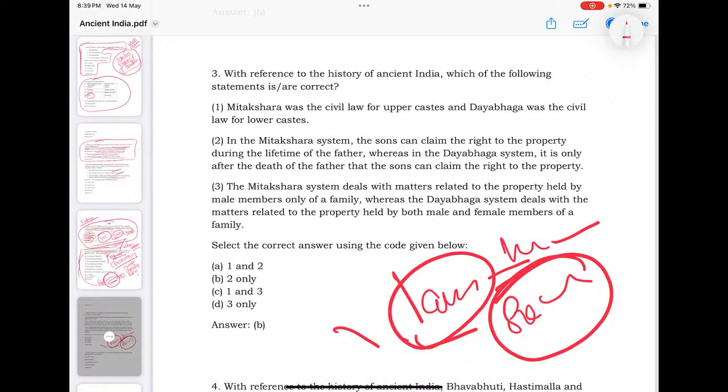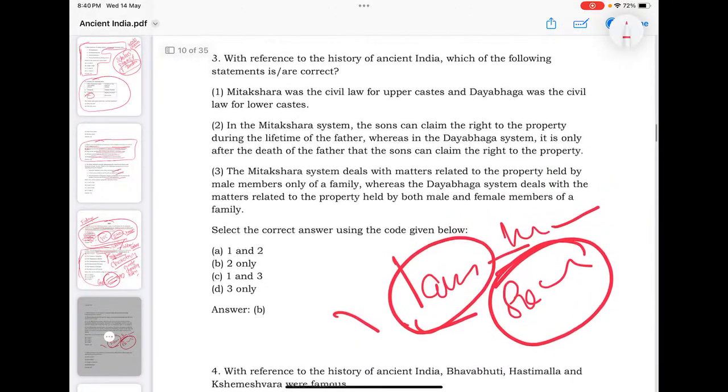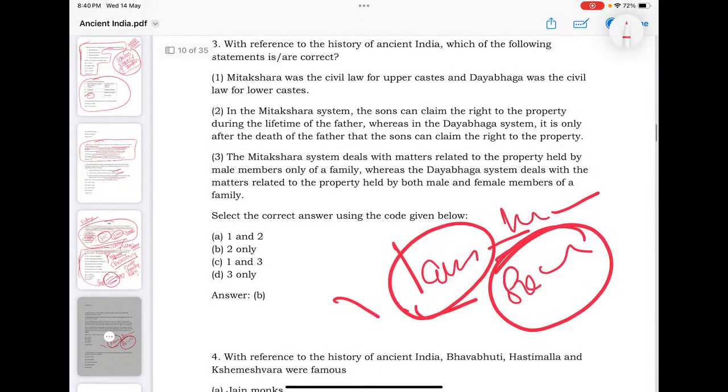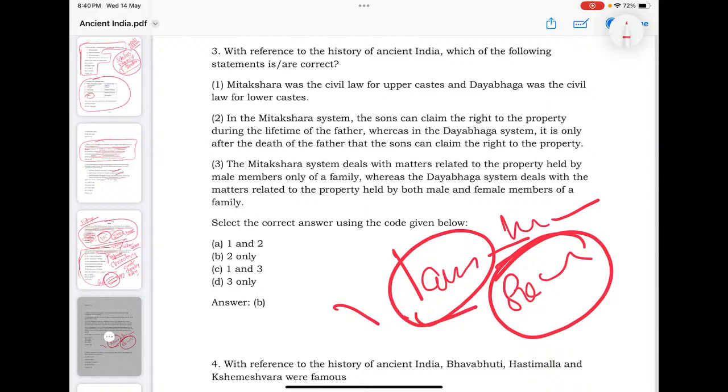There are lots of law systems that existed in ancient and medieval times. So have an idea of what legal systems or institutions existed in Mauryan, Gupta, post-Gupta or medieval times. That understanding is very much important. What all information we collected from Arthashastra or Indica, from the Puranas or religious literature, and from Ibn Battuta, Al-Biruni, foreigners' accounts. That idea you must have.